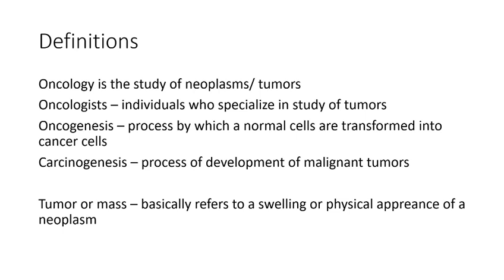Oncogenesis is how it comes up. It's a process by which normal cells are transformed into cancer cells. Carcinogenesis is the process of development of malignant tumors. Tumors or mass.